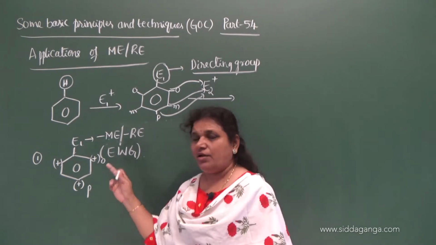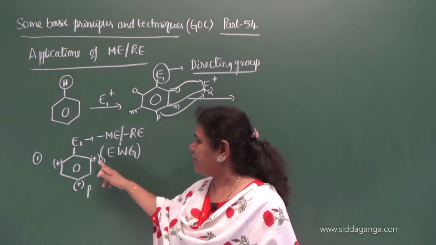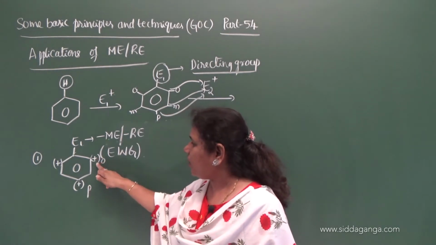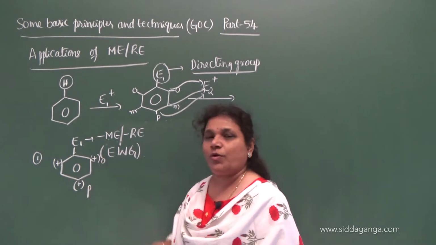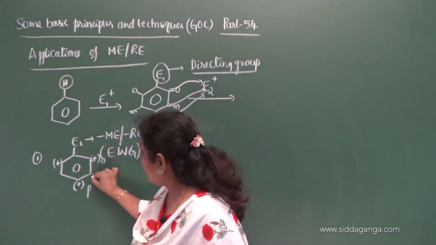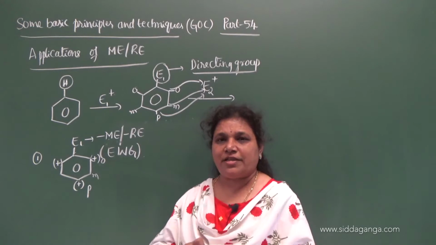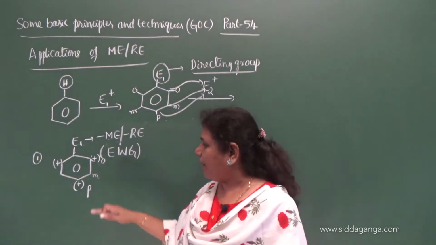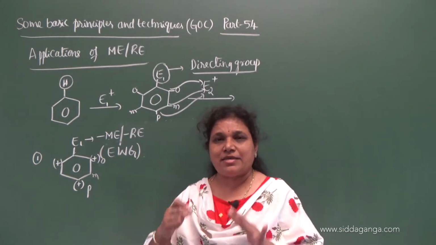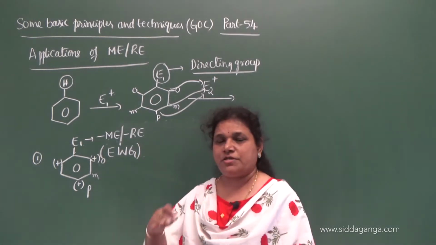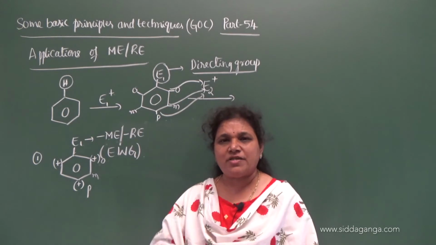And you know what the meaning of exerting positive charge is?